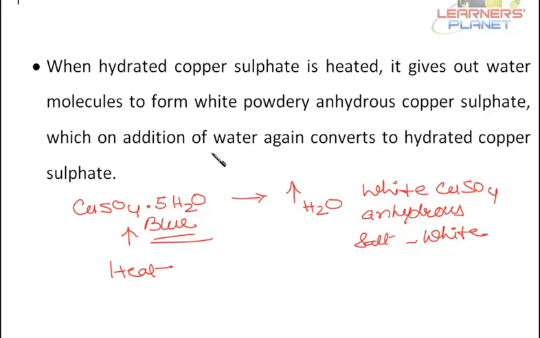Right? Now, to this, on addition of water, it again converts to hydrated copper sulfate. So the white copper sulfate is anhydrous and it's a powdery substance, and if water is added to it, it again changes to hydrated copper sulfate crystals, and it gives its typical color and shape.